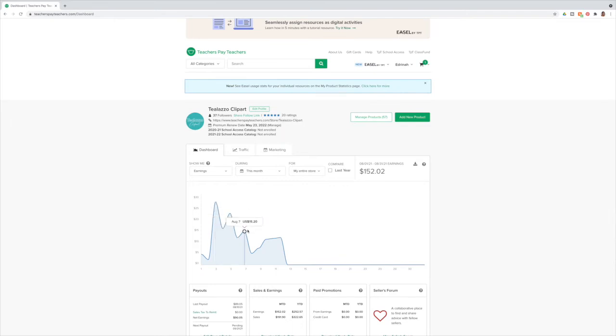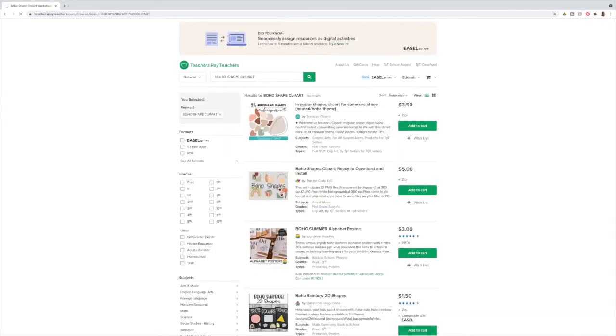And I feel like working on this store, what I really tried to hone in on is the gap in the market for particular clip art elements. So for example, I will show you this actually. If I type in, let me just see, what was I going to type in? So boho shape clip art. Let's see if that comes up with anything. So yeah, you can see if you type in boho shape clip art, mine's the first one there.